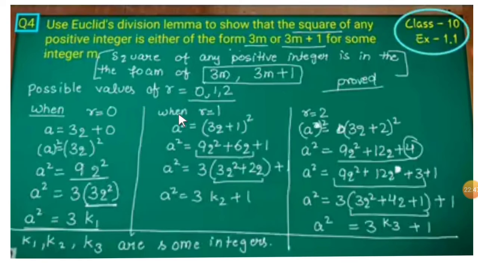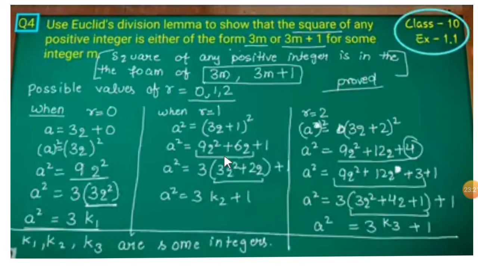Next, when r is equal to 1, because the possible remainders are 0, 1, 2. Here also square on both sides. a is equal to 3q plus 1, so a square is equal to 3q plus 1 whole square. You know the identity a plus b whole square: a square, which is 9q square, plus 2ab, which is 6q, plus b square, which is 1.